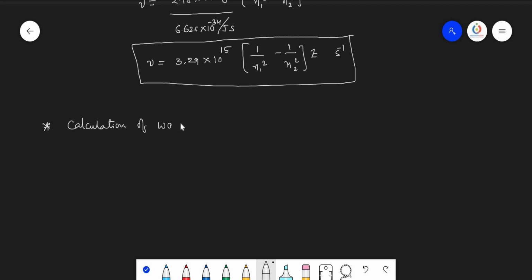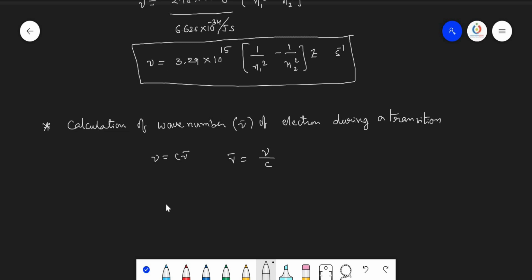Calculation of wave number, that is nu bar, of the electron during a transition. Then let us see how. We know that nu equals C nu bar, this formula. So nu bar is equal to nu by C. So I'll take the nu value, this one.